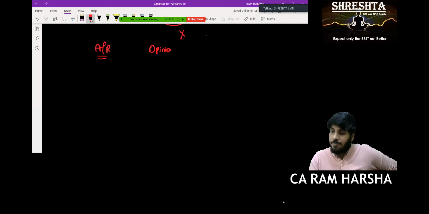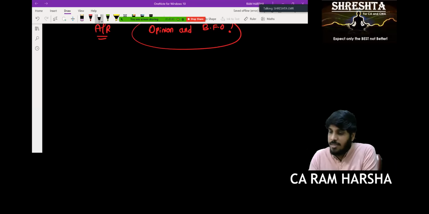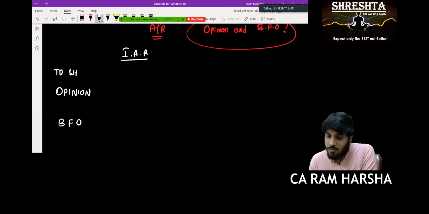Now, how in the audit report will the opinion para and basis for opinion paras be given? I told you, Sandhya, to start, there should be a title. Which title? Independent Auditors Report, correct? Then the addressee, to the shareholders of the company. First paragraph is what? Opinion para, right? Opinion paragraph.